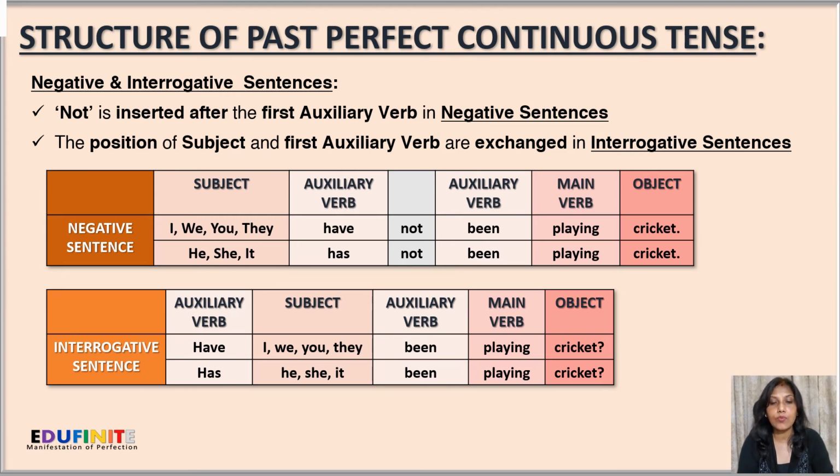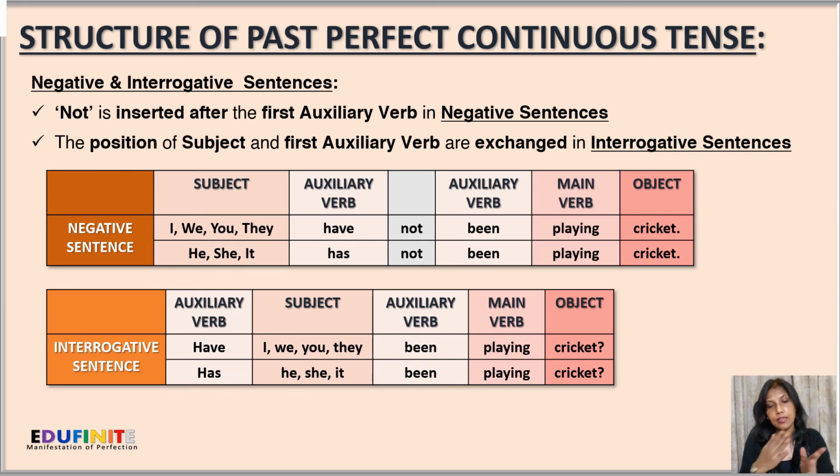So the sentences will be: I have, then not, then the auxiliary verb been, which is fixed for all, then the main verb in the present participle form, ing, and then cricket. So it will be I have not been playing cricket, or we have not been playing cricket, and so on. And for the third person singulars, it will be he has not been playing cricket, or she has not been playing cricket, and so on.